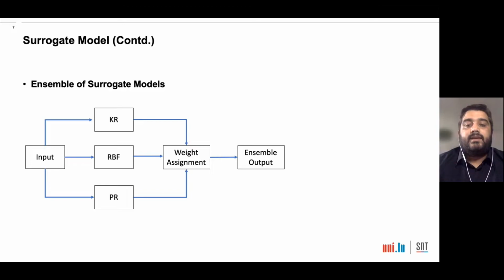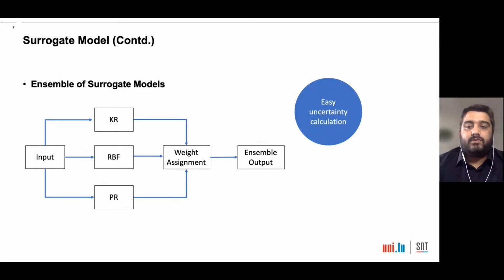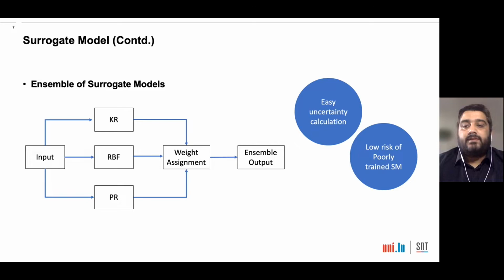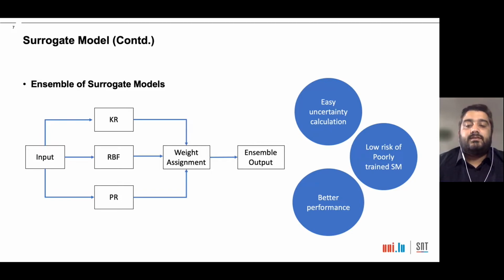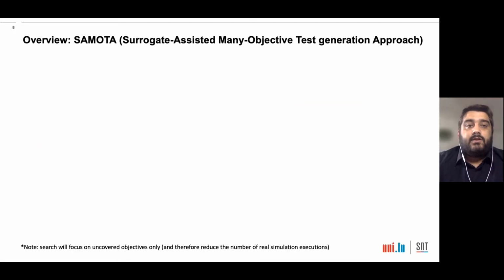Using an ensemble has its own set of advantages, such as it is very easy to calculate the uncertainty. The higher the disagreement between different individual surrogate models, the higher will be the uncertainty, and vice versa. Due to weight assignment, it reduces the risk of a single poorly trained surrogate model, and it performs better than a single surrogate model. This page presents the overview of our surrogate-assisted many-objective test generation approach, SAMOTA.